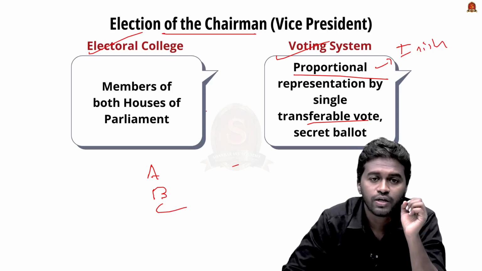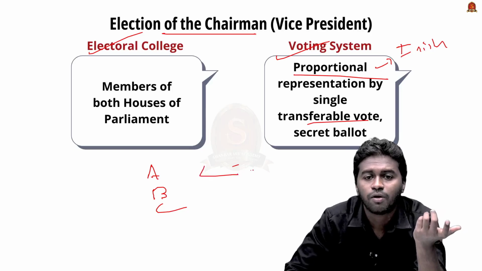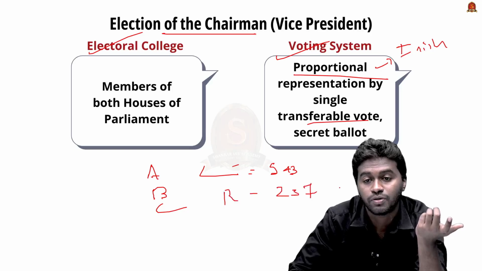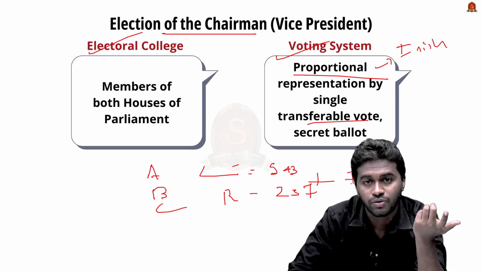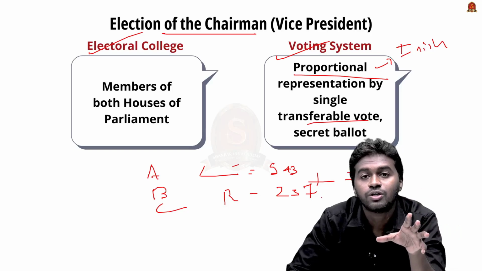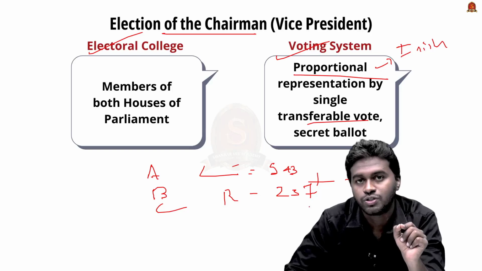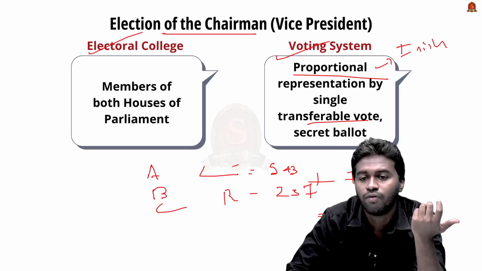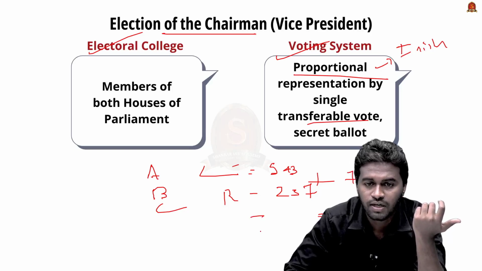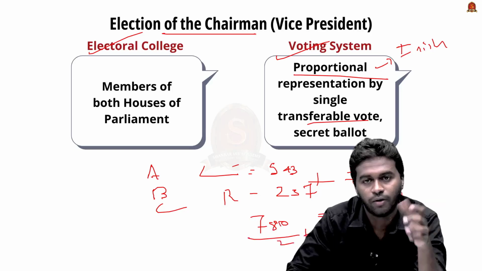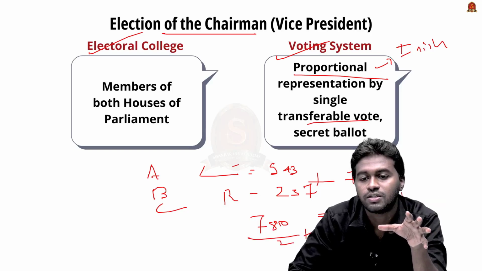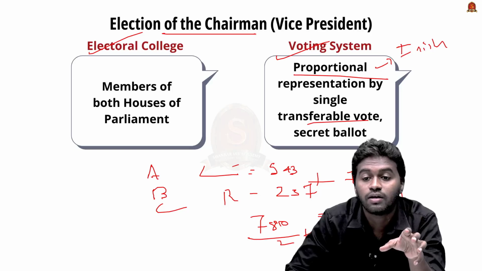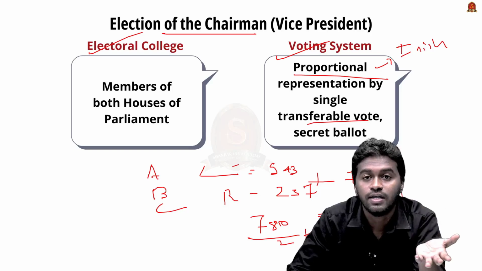For example, imagine that at present in Lok Sabha we have 543 members, and in the Rajya Sabha we have 237 members. So the total is 780 members, right? So we will be using an equation to set the quota of votes to be elected as the Vice President of India. In this case, the equation is total valid votes divided by 2 plus 1. That means 780 divided by 2 plus 1, which is equal to 391 votes.